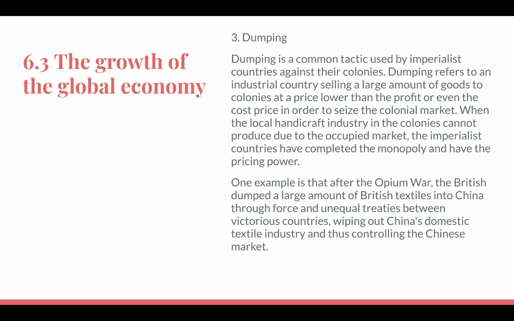One example is that after the Opium War, the British dumped a large amount of British textiles into China through force and unequal treaties between victorious countries, wiping out China's domestic textile industry and thus controlling the Chinese market. In fact, this monopoly lasted until World War II.